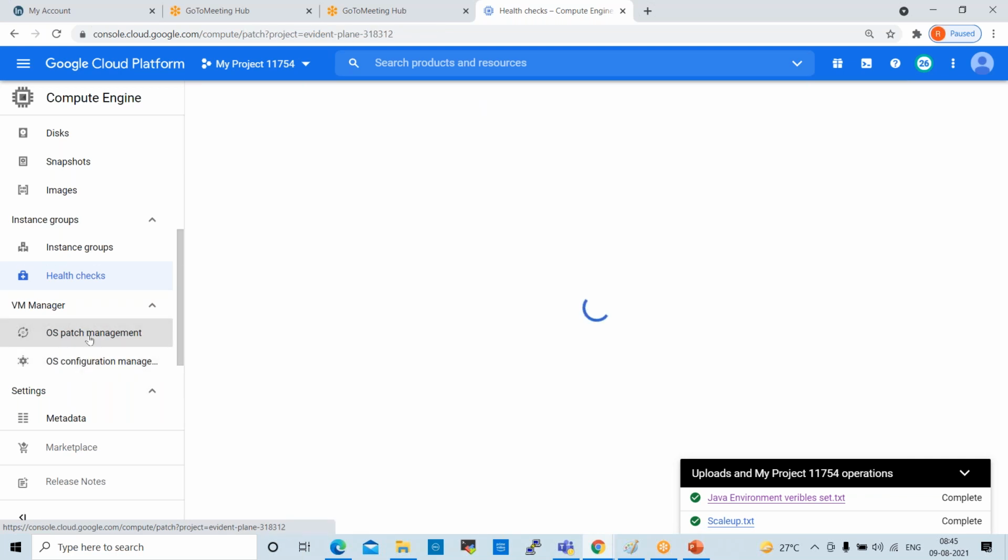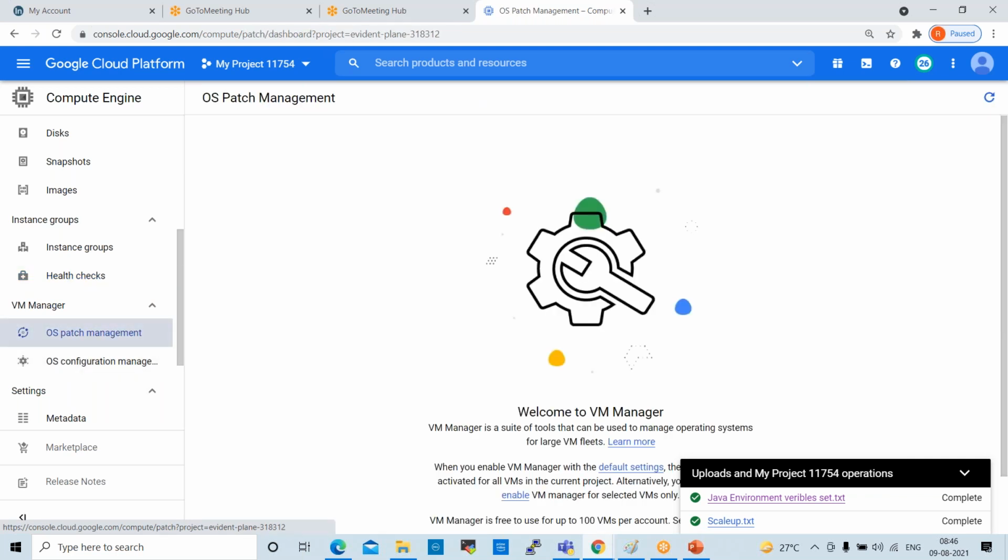So OS patch management, VM Manager. Patch management we can also perform from here. Okay. So monthly patches, for example, we have Windows machines. Every month Microsoft will release Windows patches for Windows machines. We can perform patching from here. VM Manager is the suite of tools that can be used to manage operating systems for large VM fleets.